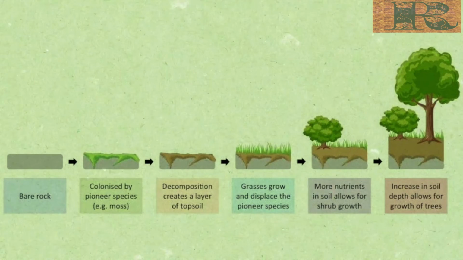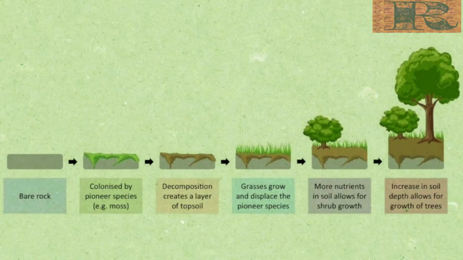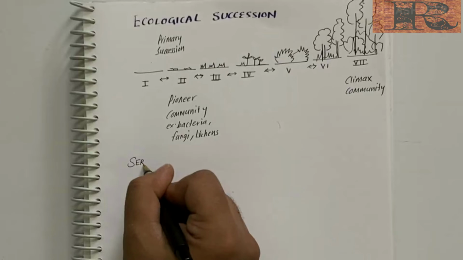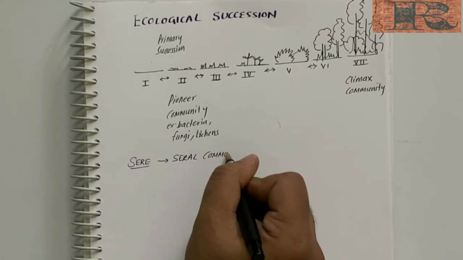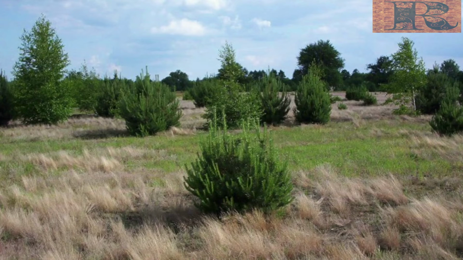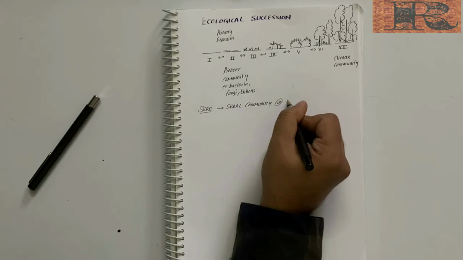Now once we know what ecological succession is, we will understand what a seer is. A seral community is an intermediate state found in ecological succession in an ecosystem, advancing towards its climax community. Explanation to this: a seral community, also known as seer, is the name given to each group of plants with the succession. In many cases, more than one seral stage evolves until climax conditions are attained. These are transitory plant communities.